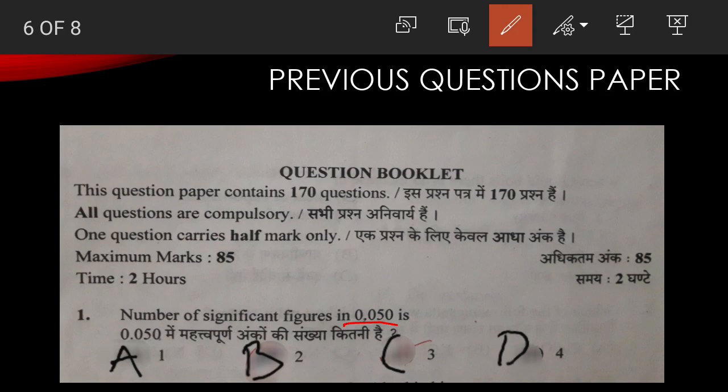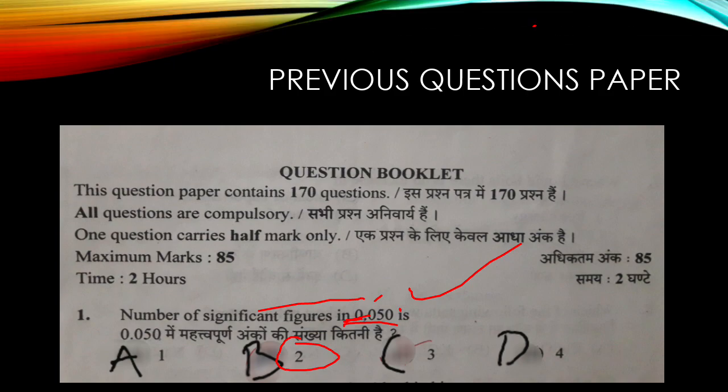You can see which rule is applicable here. If you see the previous slide, the last rule is applicable here, because it is a decimal number, 0.050. I told you all the zeros at the beginning of a decimal number are not countable, and only the zeros after the number are countable. So you can see these first two zeros are not countable, only 5 and 0 are countable. So the significant figures in this question are 2. This is very important to know, and in this way you can find out answers also.